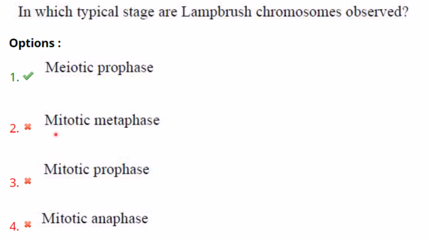Okay, what happens in mitotic metaphase? The chromosomes are aligned on the metaphase plate. What happens during mitotic prophase? The chromosome begins to condense. And what happens during mitotic anaphase? The sister chromatids separate and move to the opposite poles. Okay, that's just for your information I told.